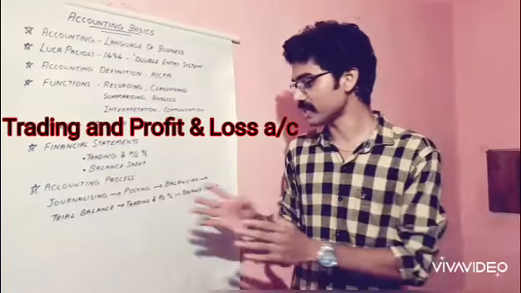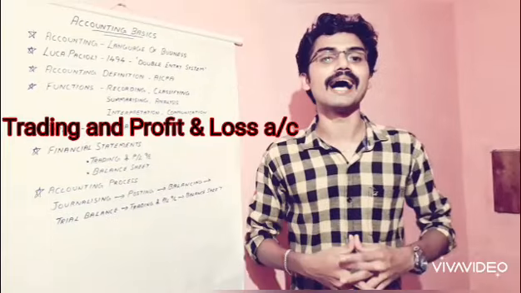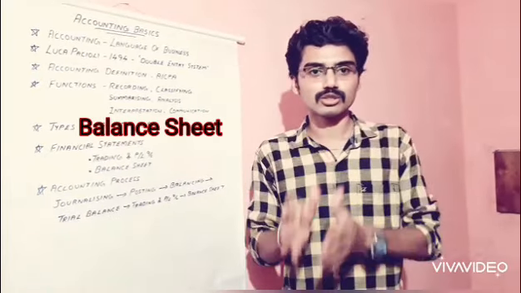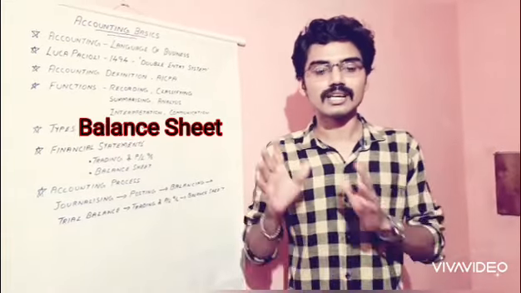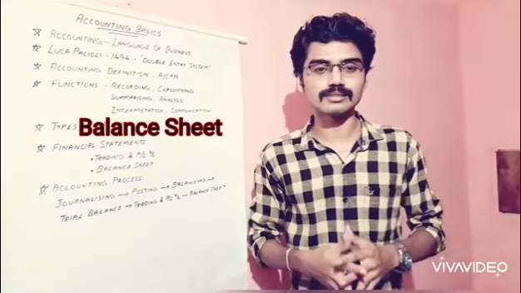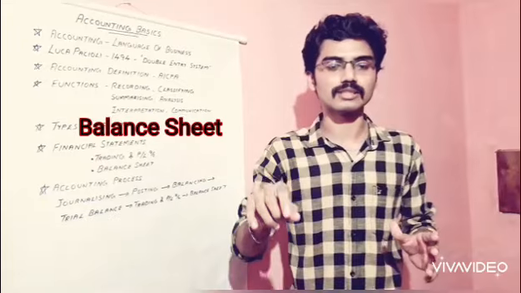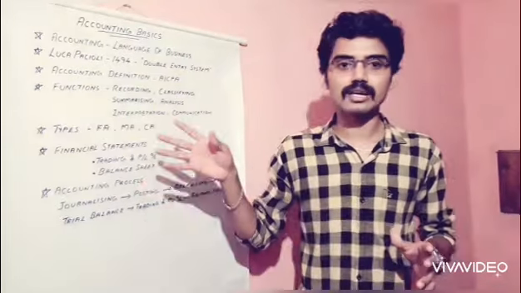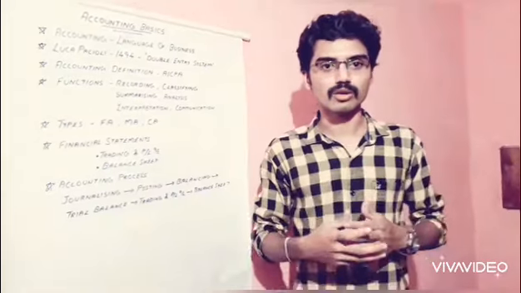And after preparation of the trading and profit and loss account, we have to go for the preparation of the balance sheet. What do you mean by balance sheet? A balance sheet is a statement which shows the assets and liabilities of the business. It contains two sides, the liability side as well as the asset side. It depicts the financial position of that particular business on a particular date. So these are the main basic concepts regarding accounting, and there are many accounting terms as well.